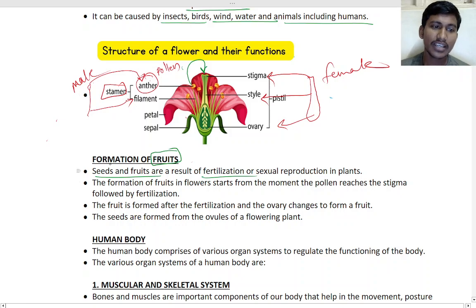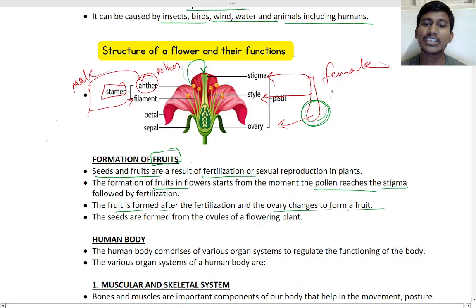So formation of fruit in the flower starts from the moment the pollen reaches the stigma, on this, the green line I have drawn. Once it reaches the stigma, then the fruit formation will start. After fertilization, the ovary changes to a fruit. This ovary is the red. This ovary will become the fruit. This ovary becomes the fruit after fertilization.